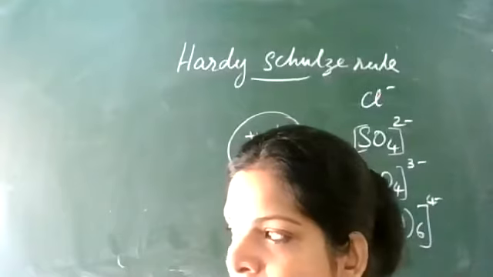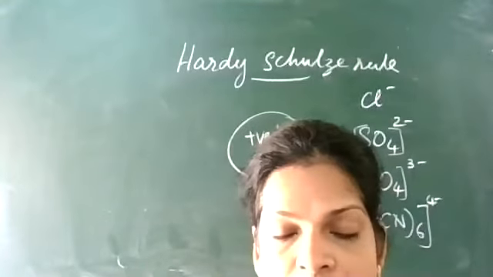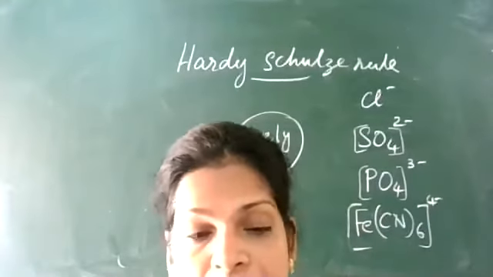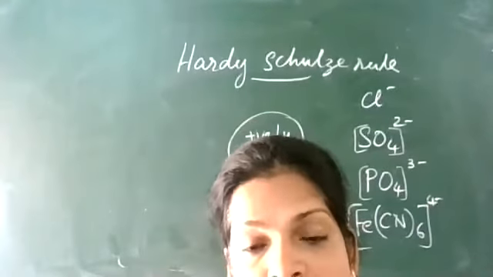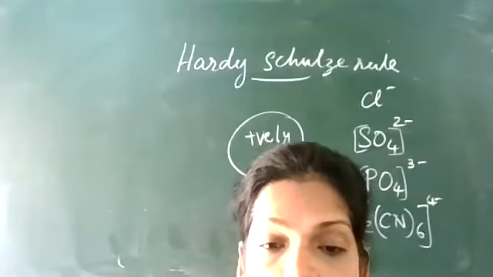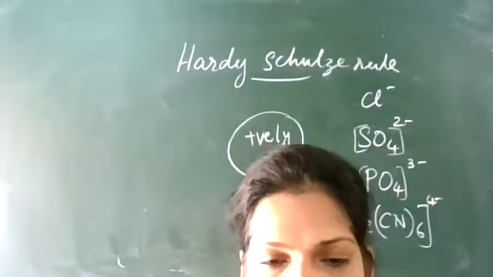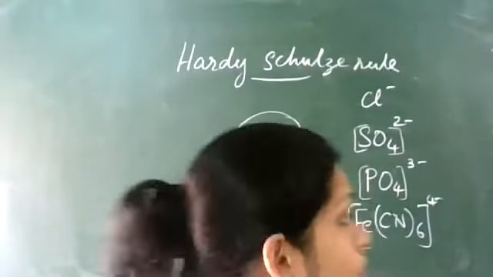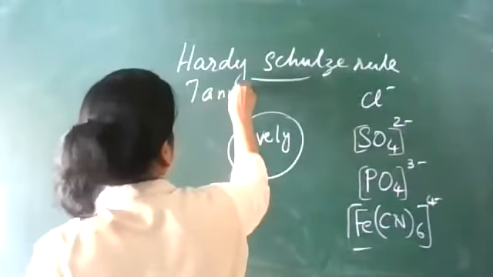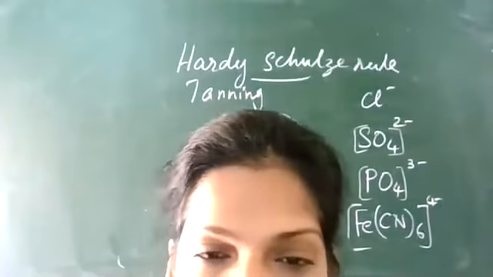Another application: to harden leather, it is dipped in an oppositely charged colloid, tannin. That is called tanning. We call the dipping of leather in tannin the tanning of leather.